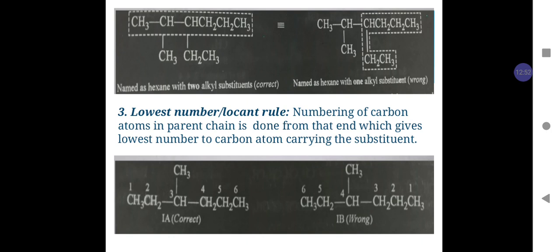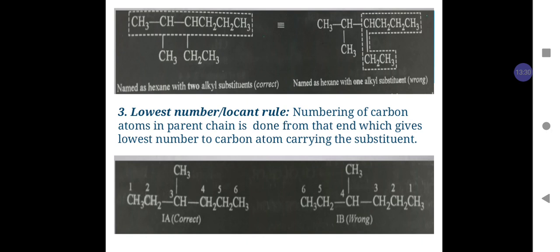As we see in structure 1a, the numbering of the chain is done from the left hand side so that the carbon having the substituent methyl, that is CH3 group, will have number 3. But if we do the numbering of the same molecule from the right hand side as shown in figure 1b, then the same substituent, that is the methyl group, will have number 4.